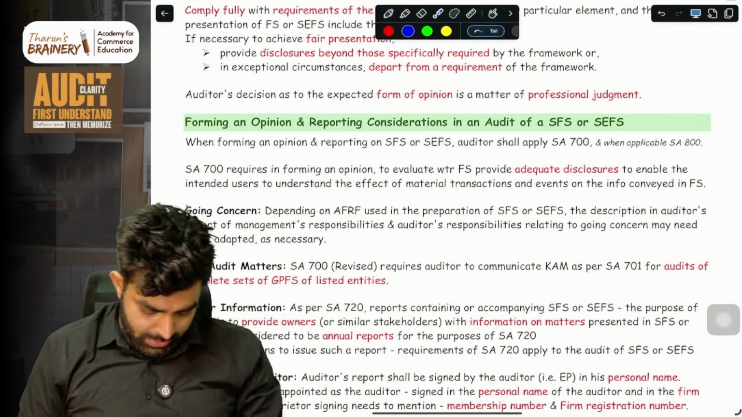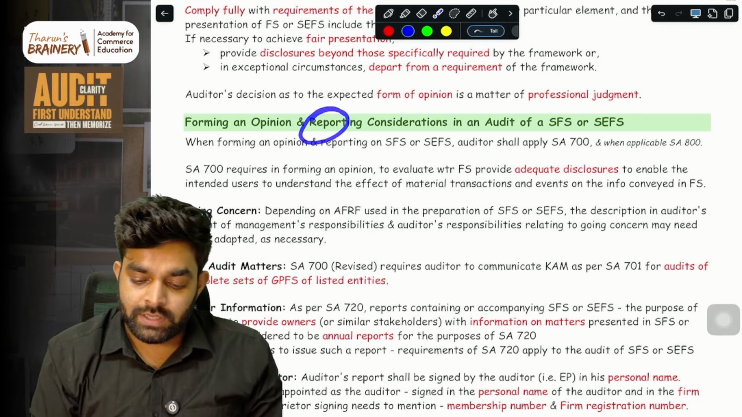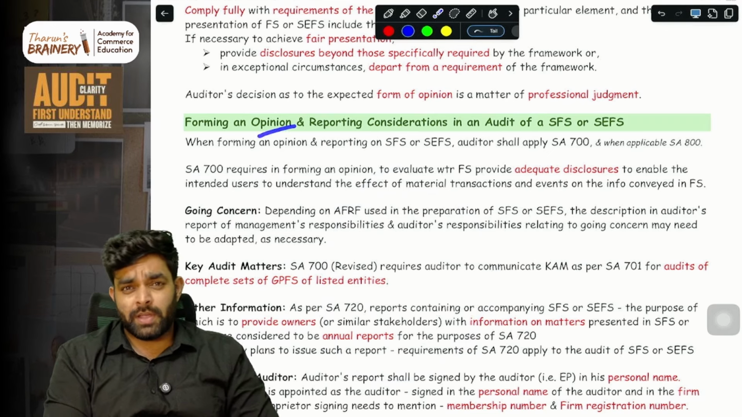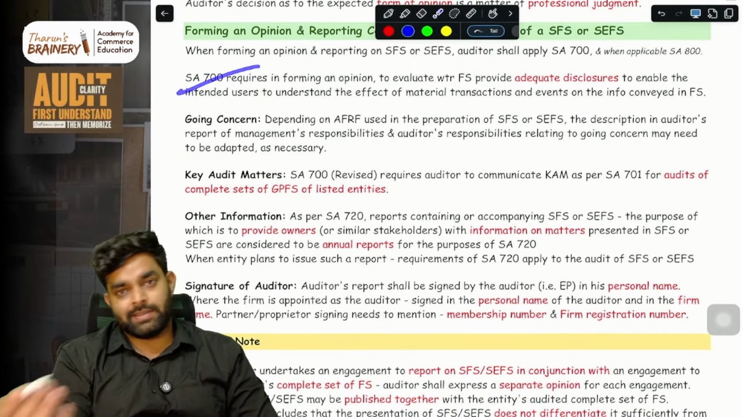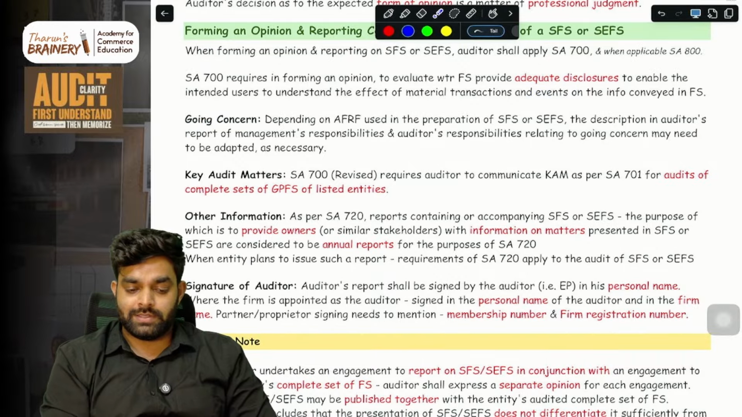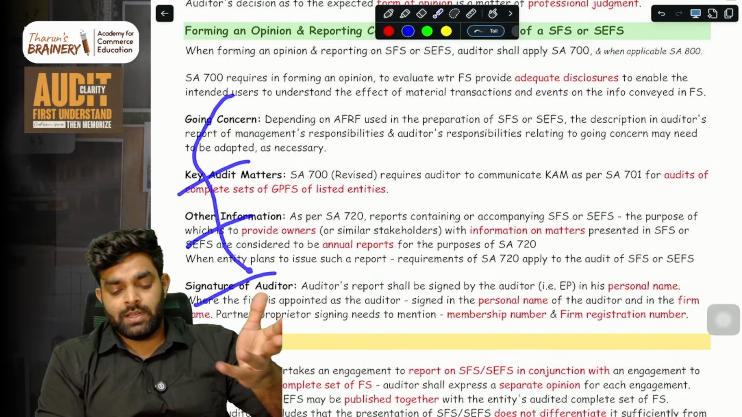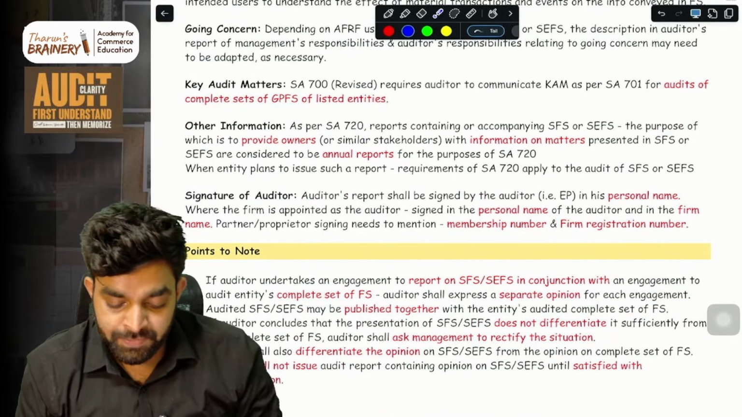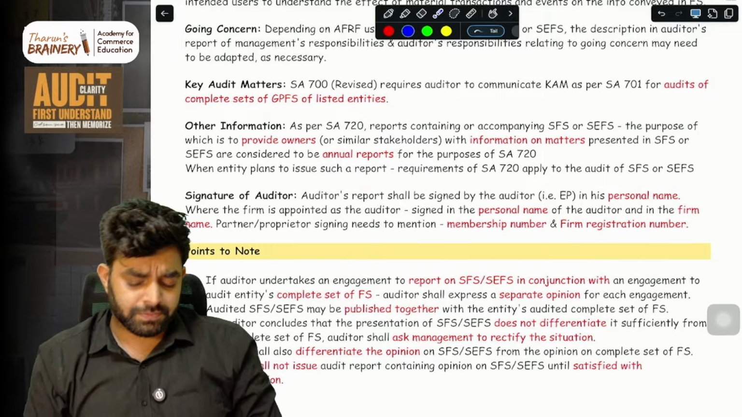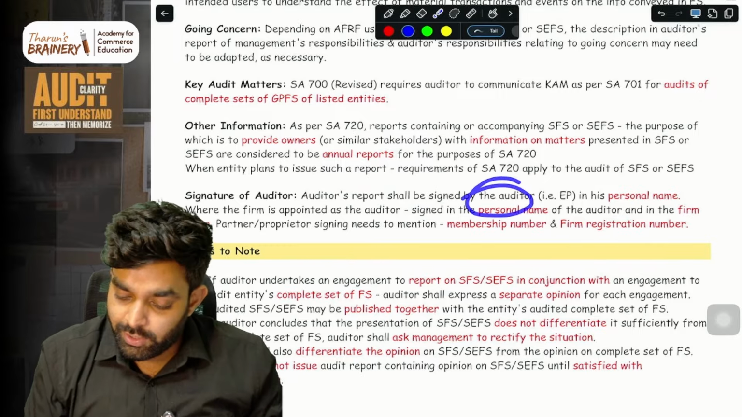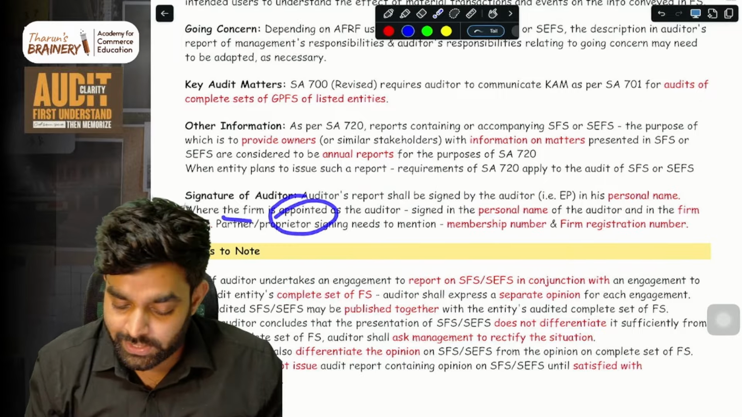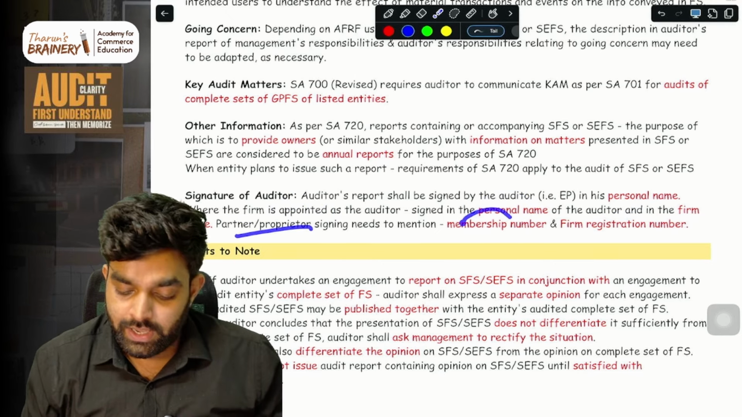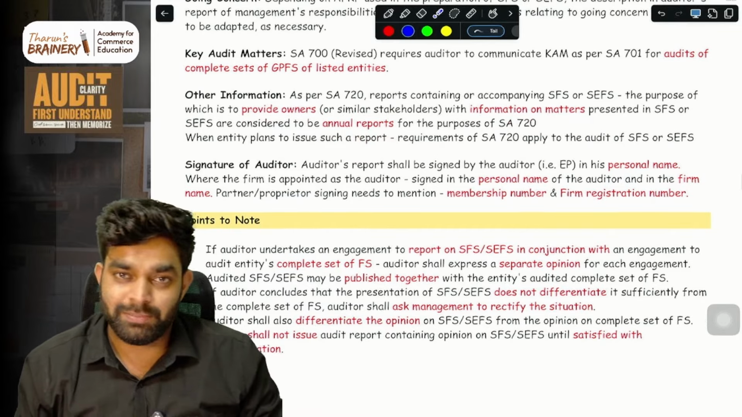Then, in forming an opinion and reporting considerations in an audit of SFS or CFS, whenever you are forming an opinion, you have to consider all of these things: SA 700, adequate disclosure, going concern, key audit matters, other information, whatever we learned earlier. Just simple read. Then this one is the signature of the auditor. The audit report shall be signed by the auditor in his personal name. When a firm is appointed, he has to sign in his personal name and also in the firm name. Then he has to mention the membership number and the firm registration number. Simple inter-level topics.